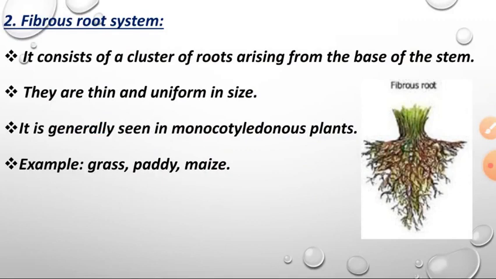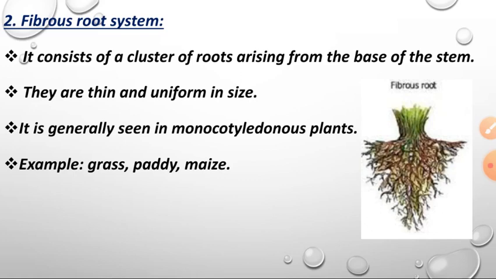It consists of a cluster of roots arising from the base of the stem. They are thin and uniform in size. It is generally seen in monocotyledon plants. Example: grass, paddy and maize.